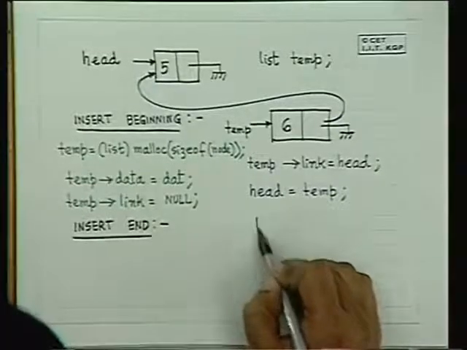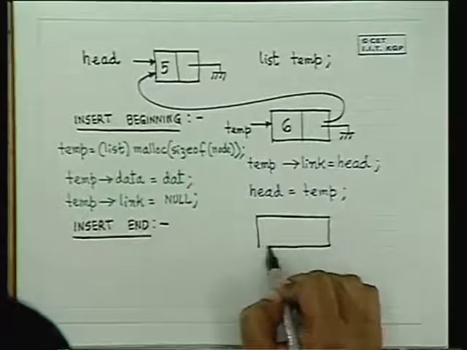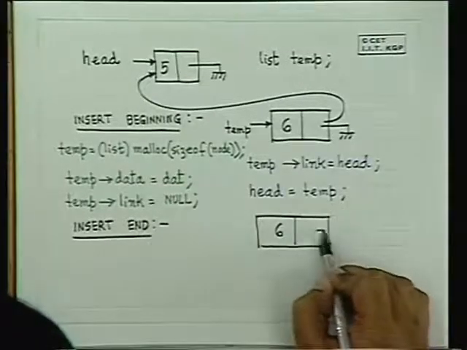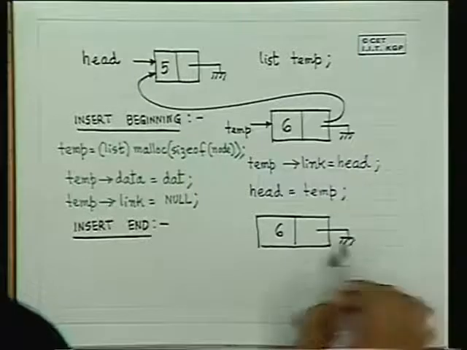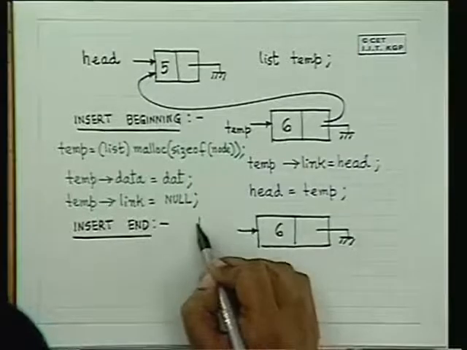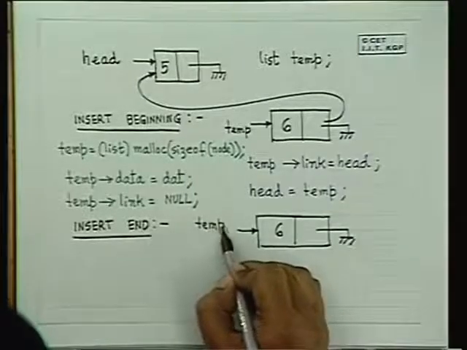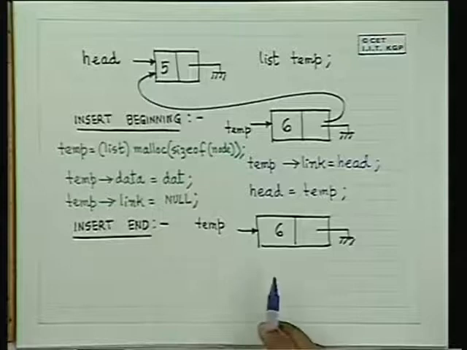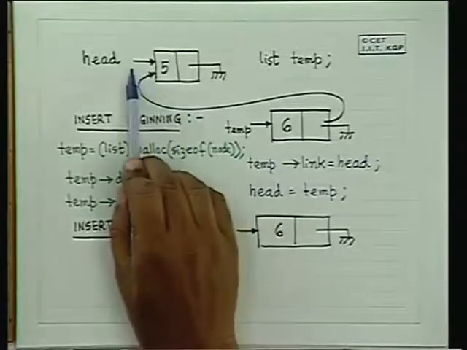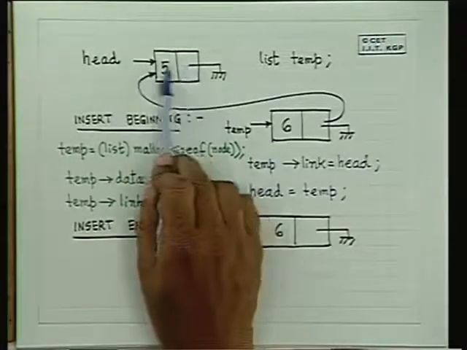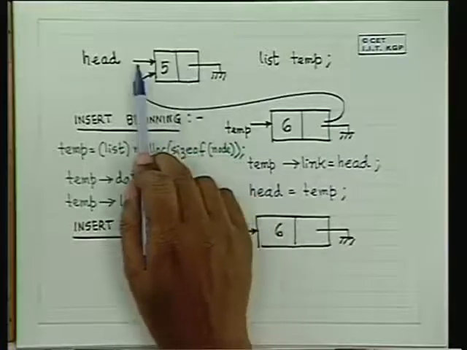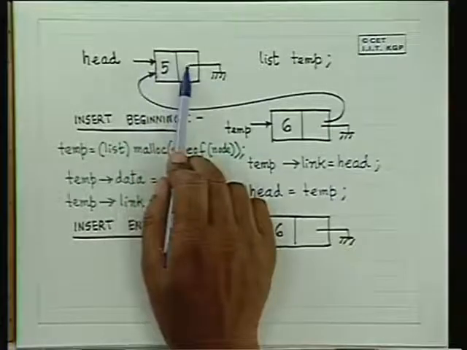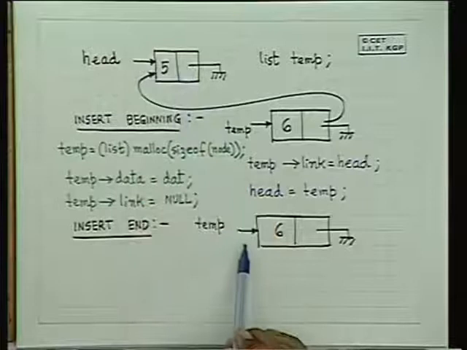And if you want to insert at the end, you've got a structure like this. This is a list. If it is only one element, there is no problem. Then head dot link will be assigned temp. That's all.